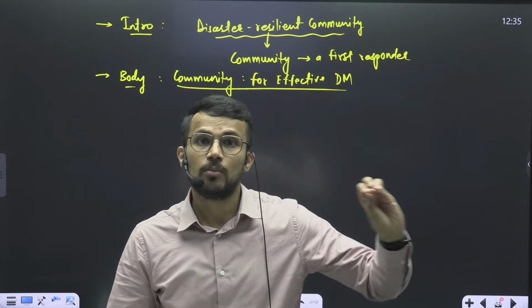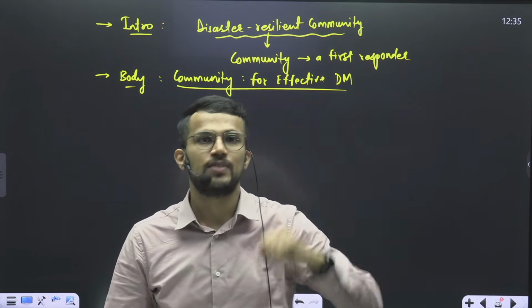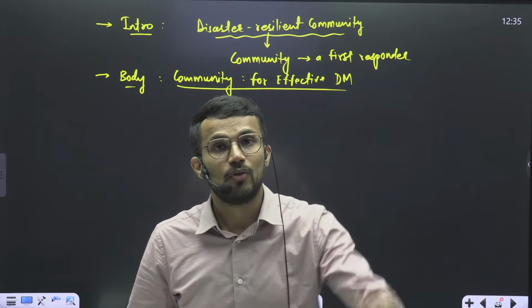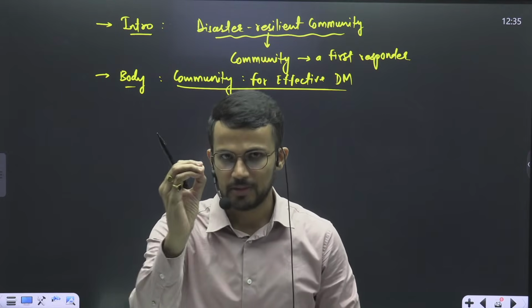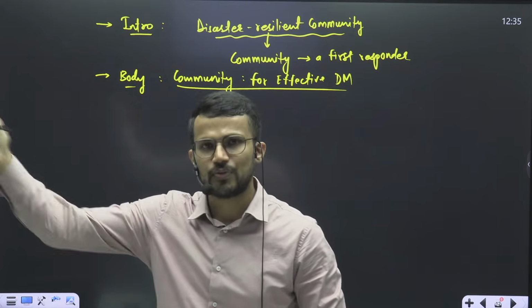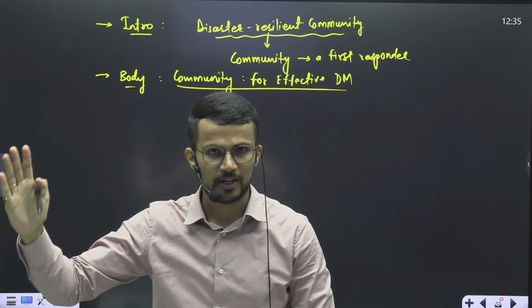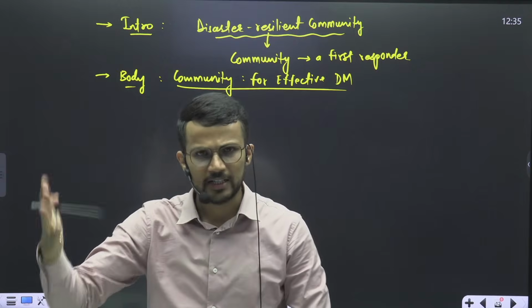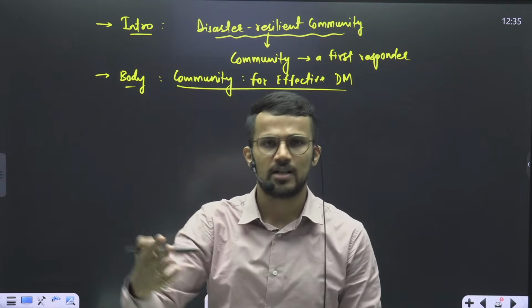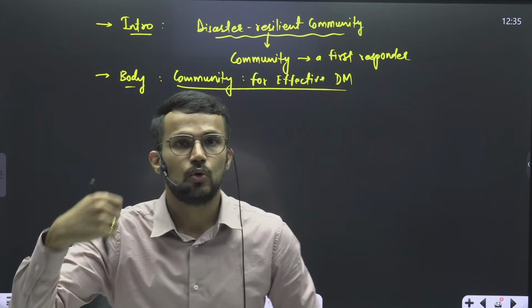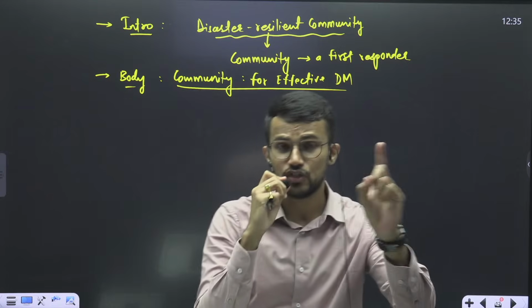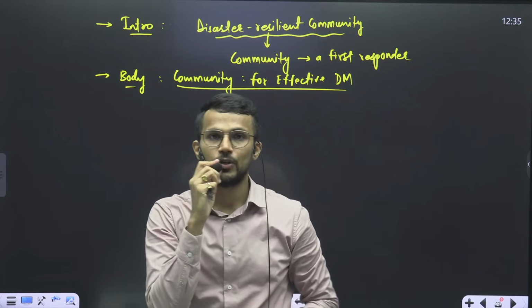Community should not come only after the occurrence of disaster, it should be a part of every stage. And if you remember, in disaster management we have different stages, right? In each of those stages we should have community participation.